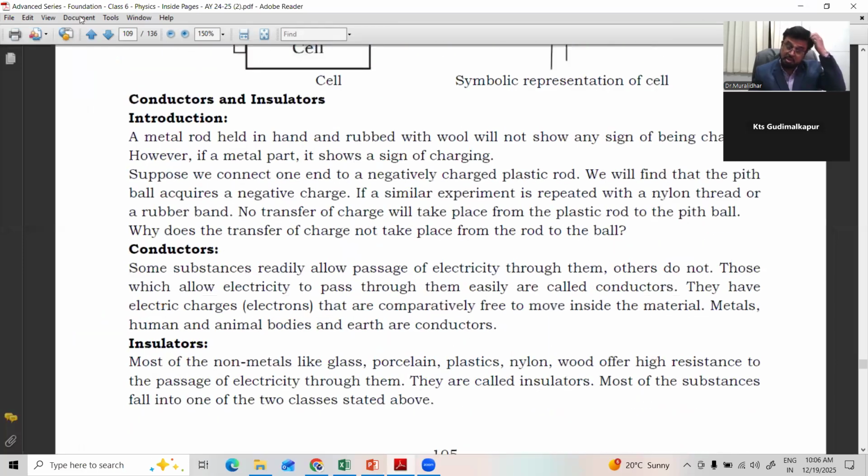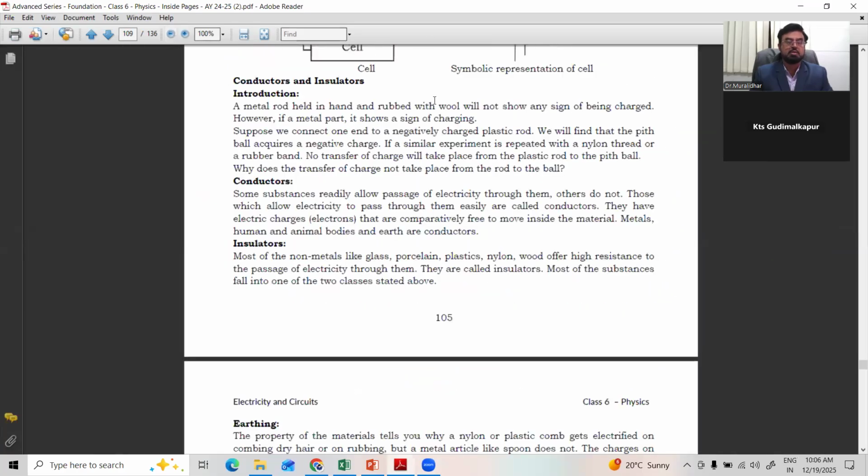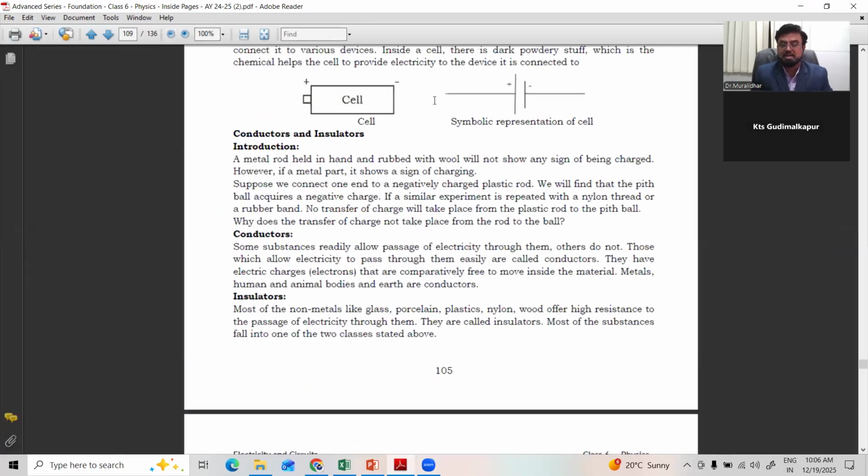Now, a very important topic, very useful for every kind of energy: conductors and insulators. When you have electricity with you, we have so many materials in front of you. A copper wire, an aluminum wire, a silver wire, a plastic wire, and one glass, one diamond, one stone, one wood. Different objects.